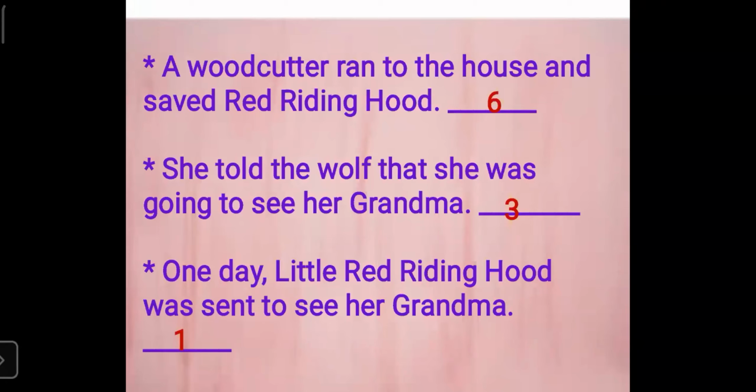Okay, children, all of you, if you have a pencil in your hand, write the numbers. The first box you will write on page number 51. You can see below the picture there is a small box. In the box you will write number 6. Then turn the page to 52. On 52 you will write number 3 over there, then 1.